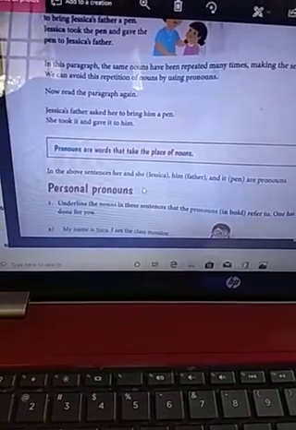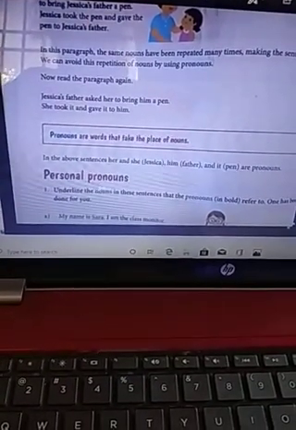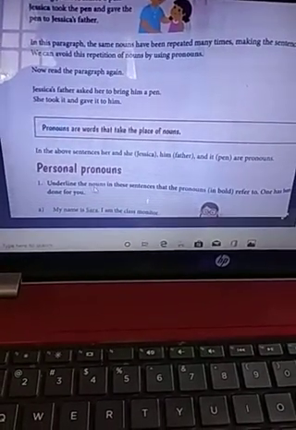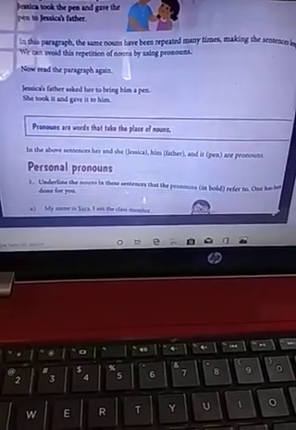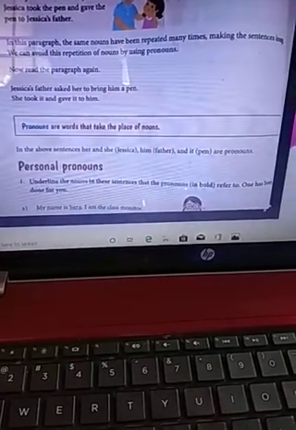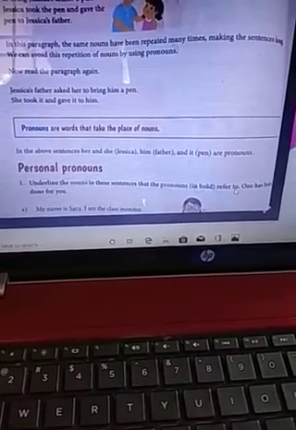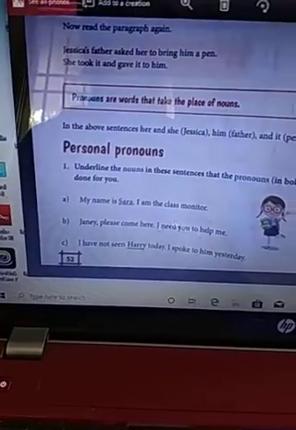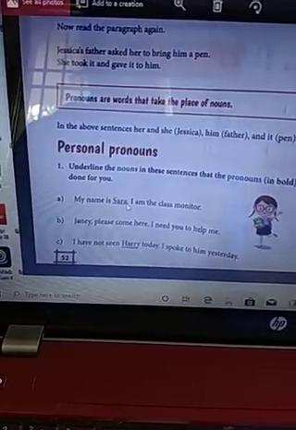Now, the first option is personal pronoun. What is a personal pronoun? Here you can see the instruction: underline the nouns in each sentence that the pronouns in bold refer to. One has been done for you. This is the first example.